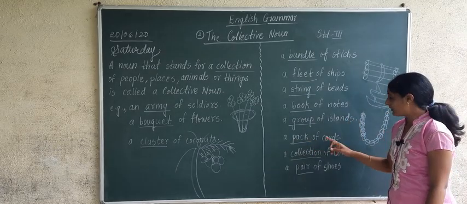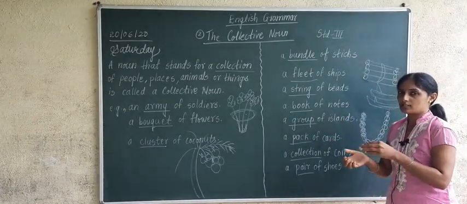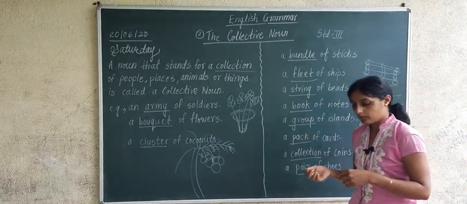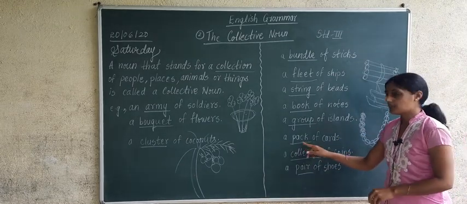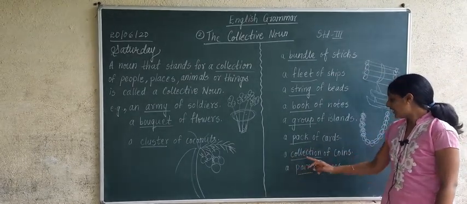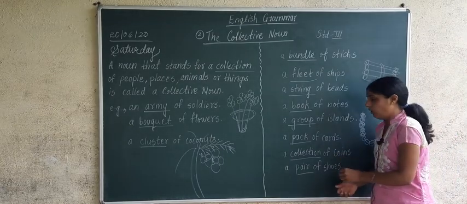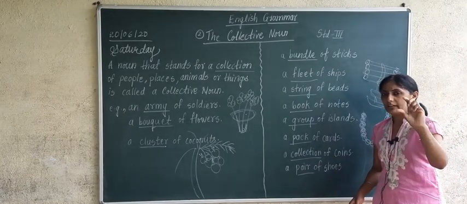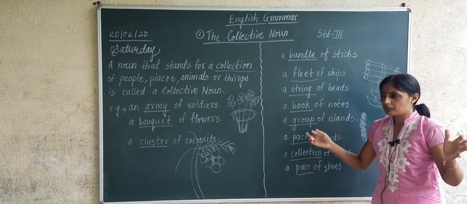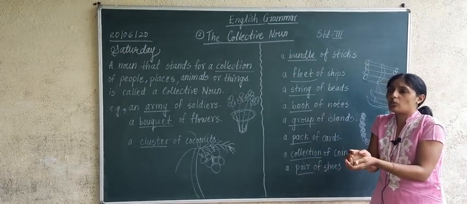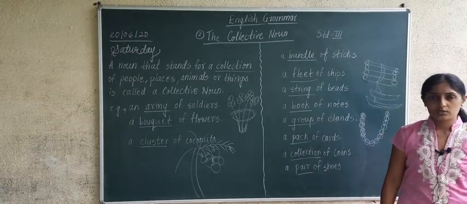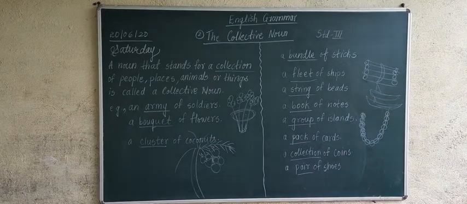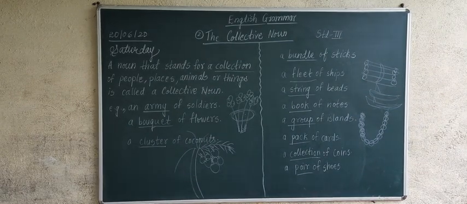A pack of cards. There is a pack. You have cards, yes or no? You might be playing cards at home, yes or no? So it is put in one pack. So pack is what? Pack is a collective noun. A collection of coins. When we take many coins and we collect all coins, so that is called what? A collection of coins. And the last one is a pair of shoes. Correct or not? When two shoes are put together, what do we call it? We call it a pair of shoes.